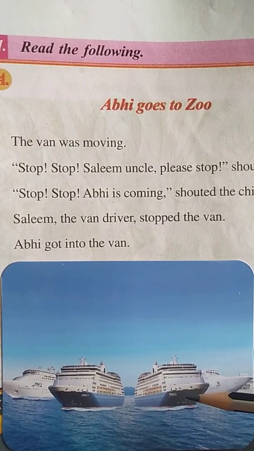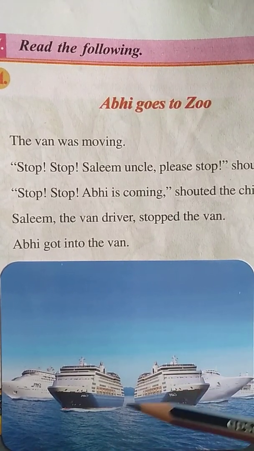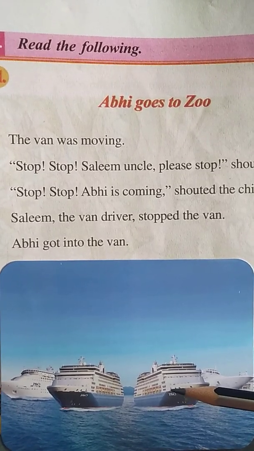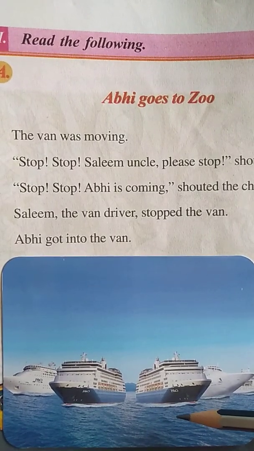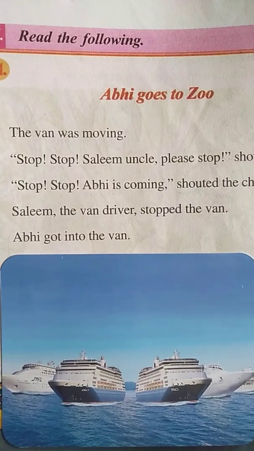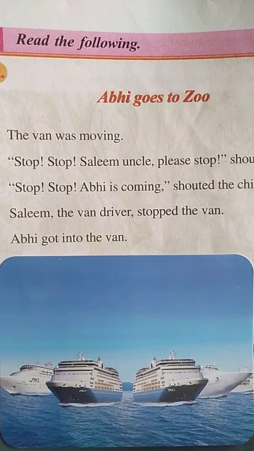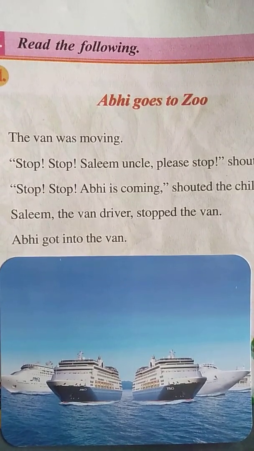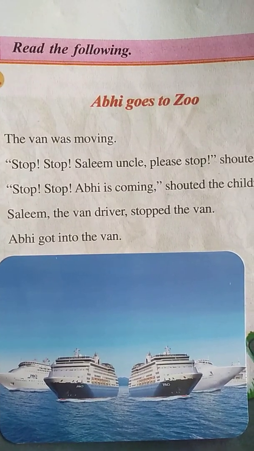Which transport, children, is it? Water transport. And this vehicle is called a ship. The heavy loads, heavy goods are sent by the ship and they sail on the water. That's why these are called the water transport. Now you got it, children? So we have learned there are three means of transport. How many means of transport are there, children? Three. One is water transport, one is air transport, and one is land transport.